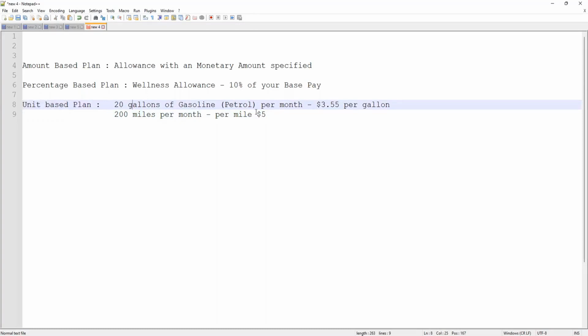But you see, if you just look at this plan, would you be able to tell what is the exact amount you are going to get per month? If you look at this particular allowance, you can't see, right, because every month or periodically those rates will keep changing. Isn't it? The rates will keep changing.